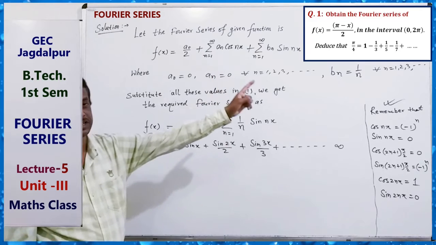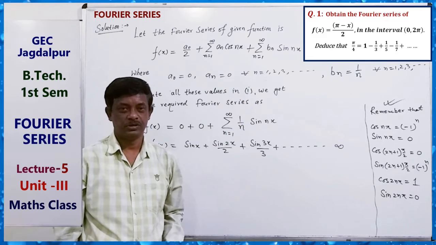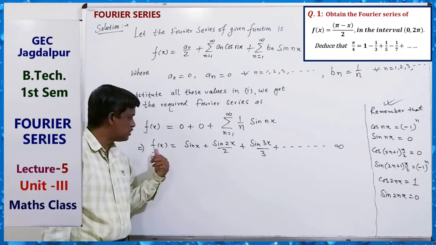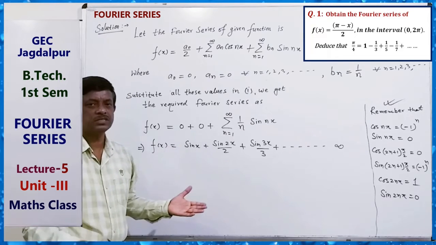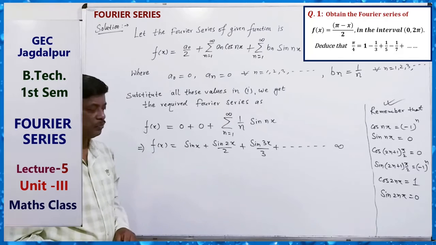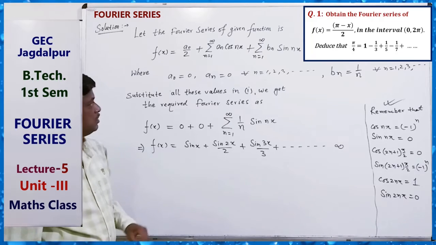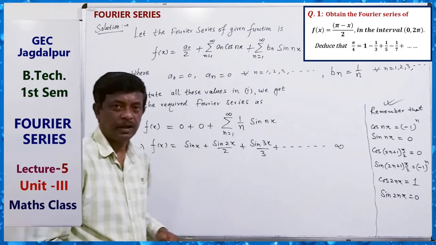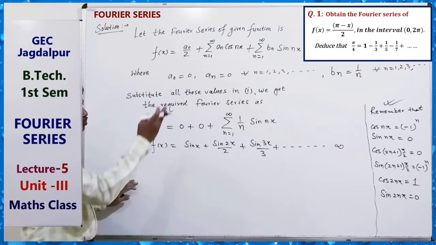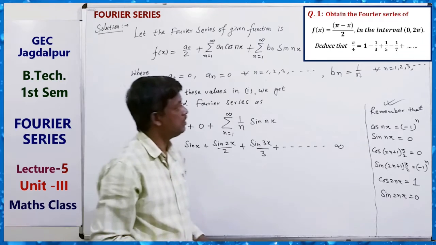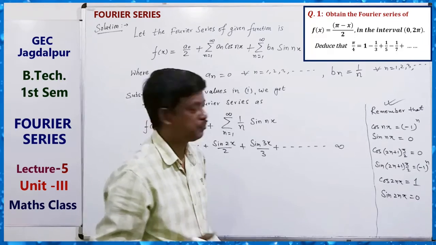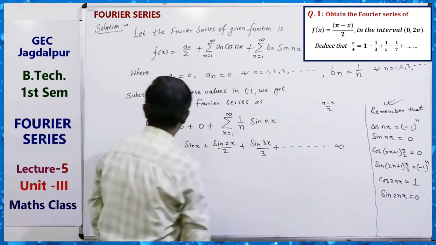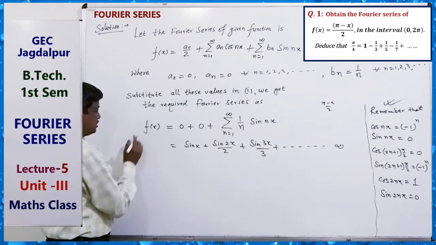Now there is a relation we have to prove. So here, the Fourier series expression of this function is this. Now from this, because 0 to 2 pi is the interval, and for proving that, pi by 4 is given.